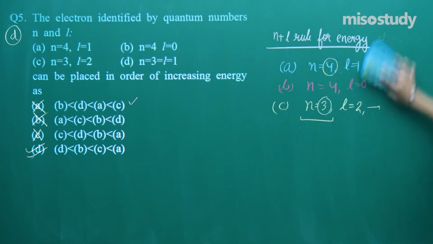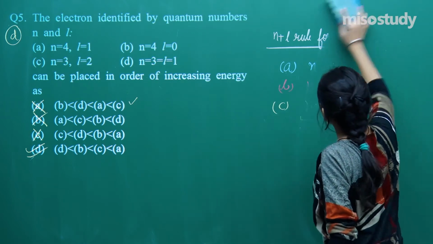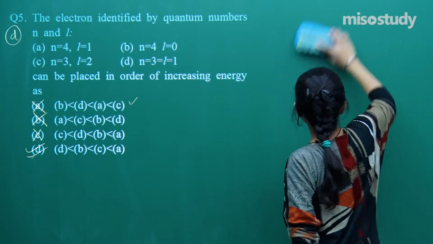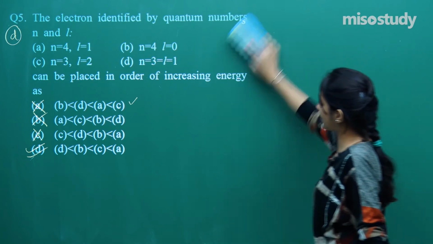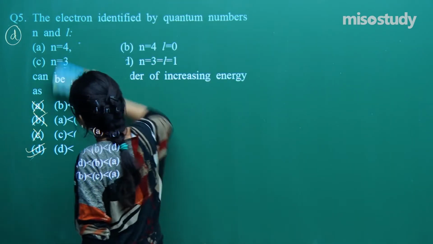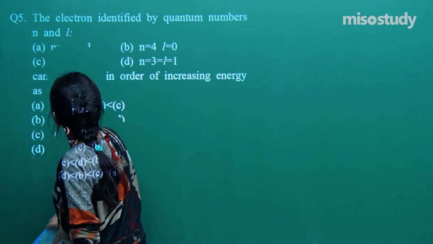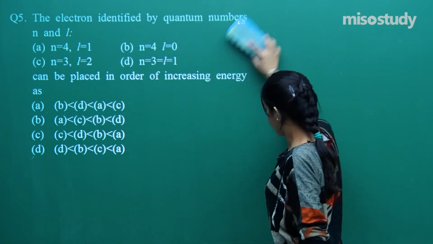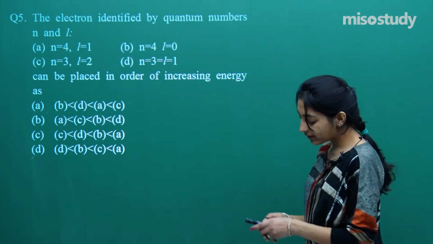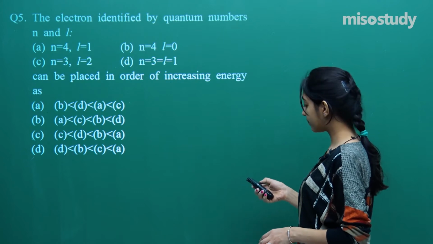So guys, done with the 5th question. Let us now quickly move on to our next question, which is question number 6. Just give me a minute. So what's there in question number 6?